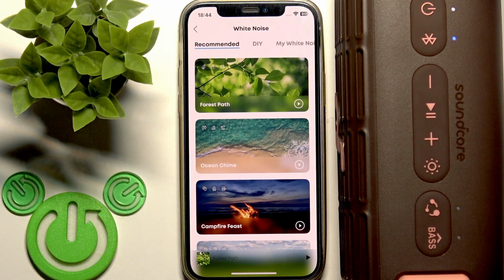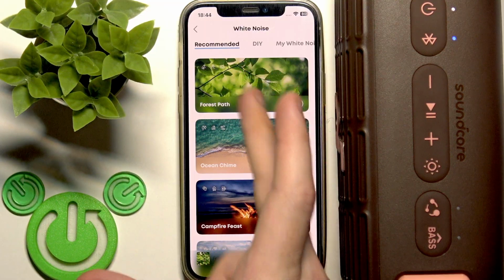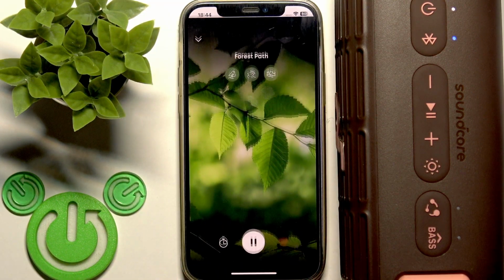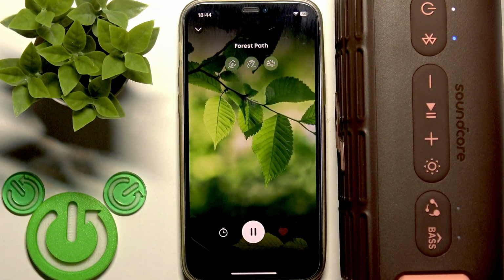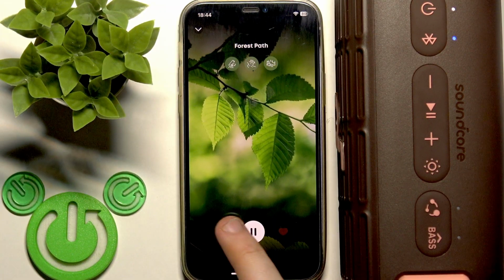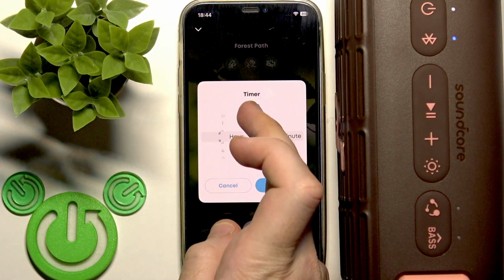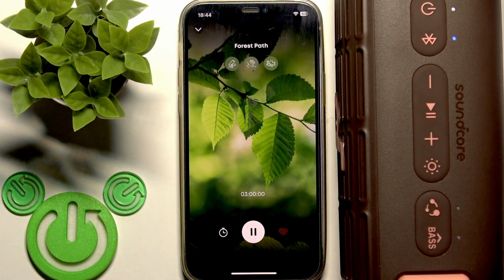Firstly, we have recommended here, and you can select, let's say, forest, click on it. Now it played. You can also set a timer for it, so click at the timer and let's set it for 3 hours and then confirm. You can also pause it.